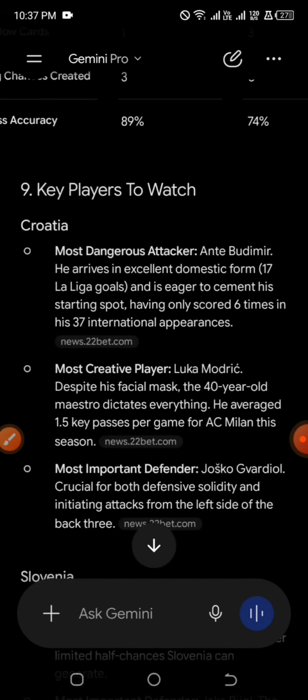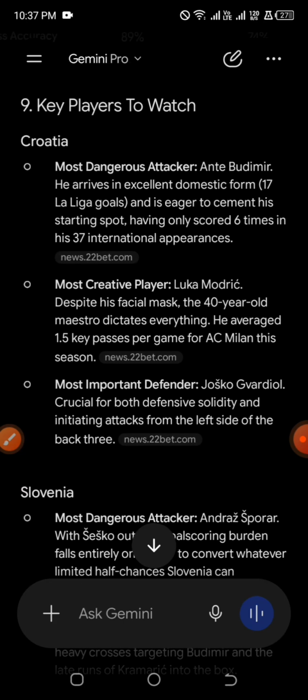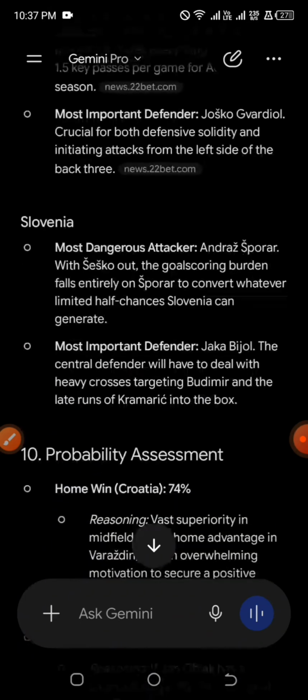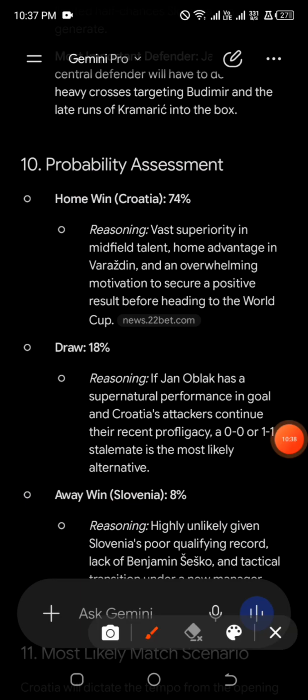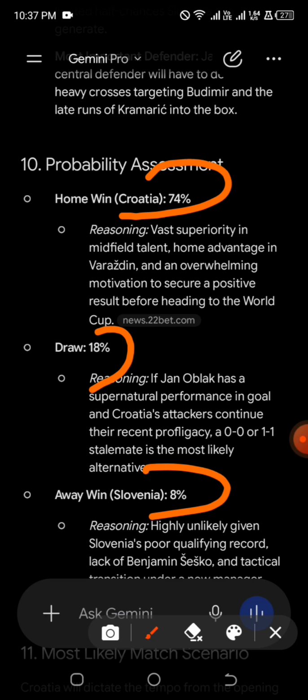So the key players to watch, we have it there, the most dangerous attackers for Slovenia and for Croatia. And the probability assessment is that Croatia has a 74% chance that they will win this match, 80% that the match will end in a draw, and just 8% that Slovenia will win.